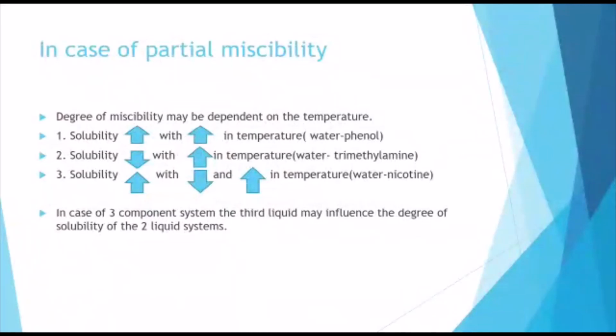So wherever there is a binary system, and we are shifting to a three component system, we have to take care which component we are adding, as it may affect their solubility.